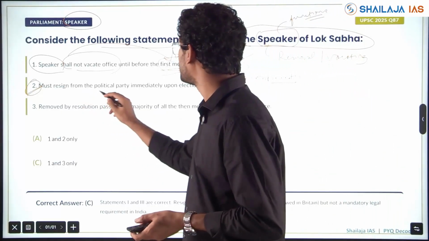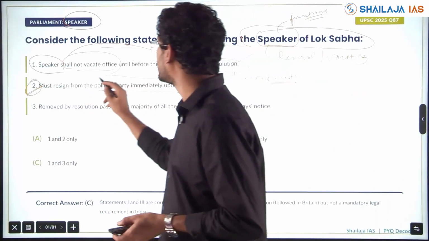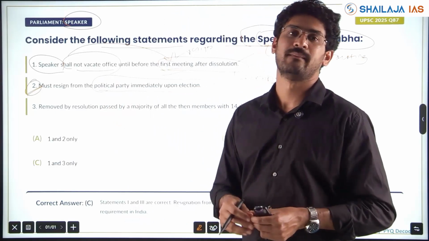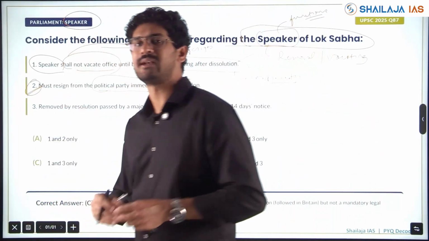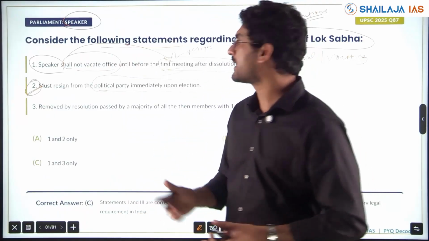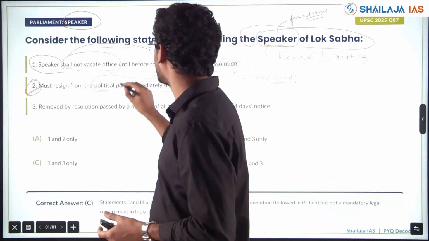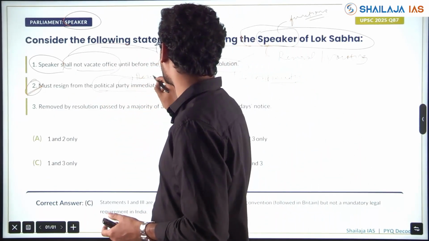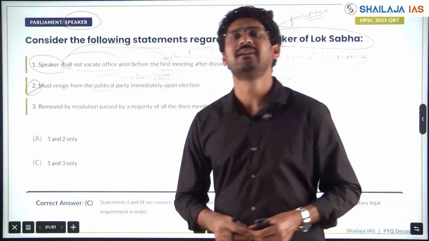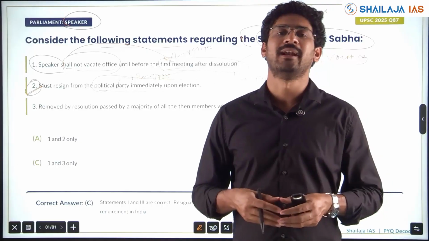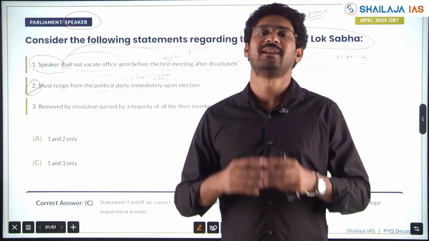They must resign from the political party immediately upon the election. In the UK, it's a convention. The UK doesn't have a written constitution. It's a convention where the Speaker resigns from his political party once he becomes Speaker, to maintain political neutrality and to ensure impartiality and objectivity.